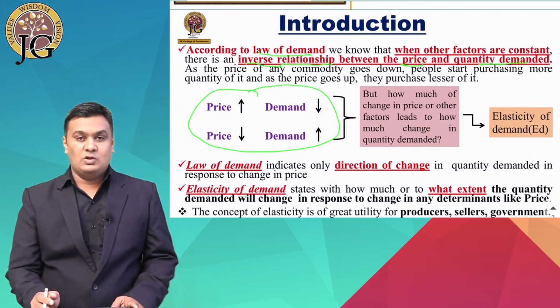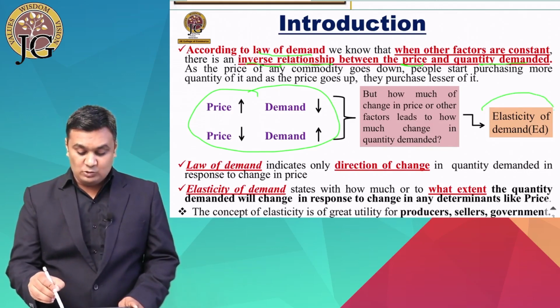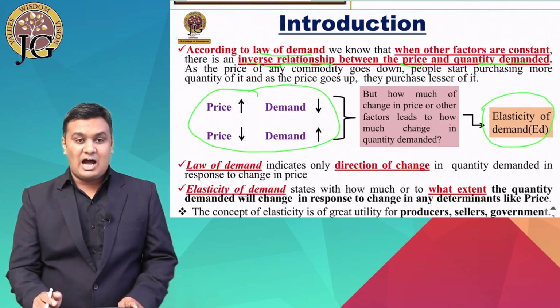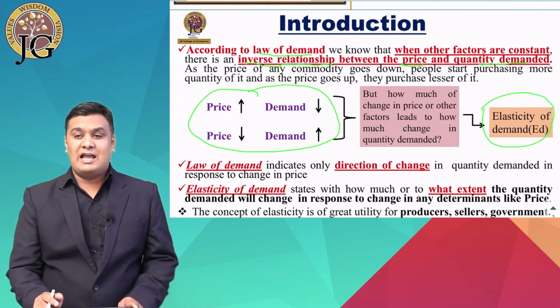So the law of demand indicates only the direction of change due to price, while it does not show, if there is a change in the price, how much change in the demand will be there. If we really want to know how much change the demand will come due to the change in price, that will be known only with the help of elasticity of demand.